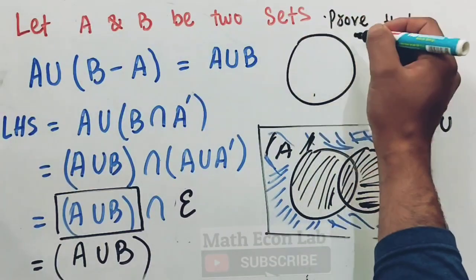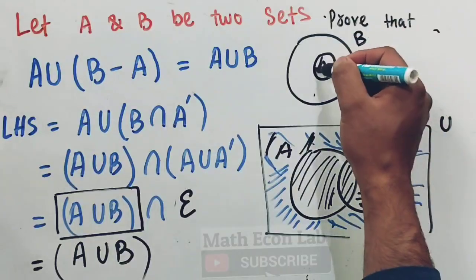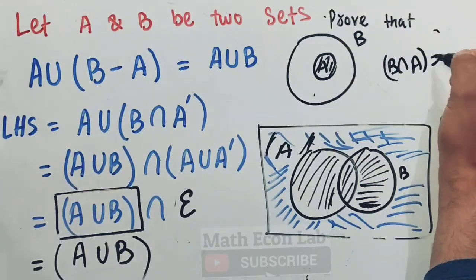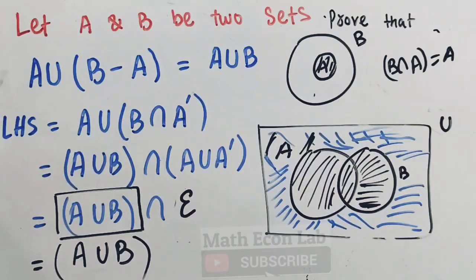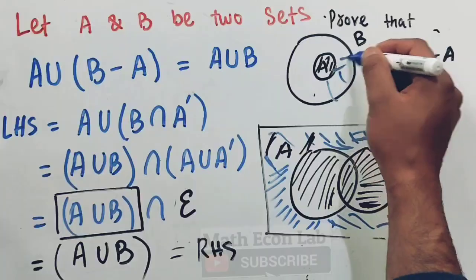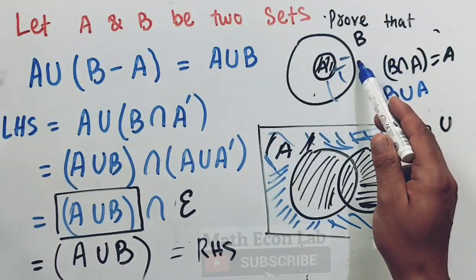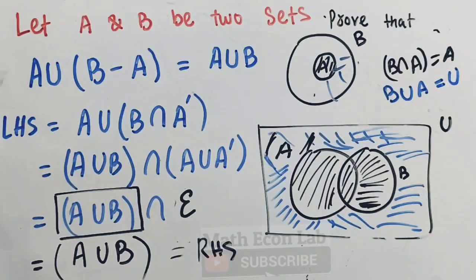Okay, the intersection of the smaller set with the bigger set will be equal to the smaller set. Like, let us say B is the bigger set, A is the smaller set. Now if we take the intersection here, we will get B intersection A. It will come out to be A only, which is equal to RHS. There is another thing: in case of union, B union A, the union of the bigger set with the smaller set gives us the bigger set.